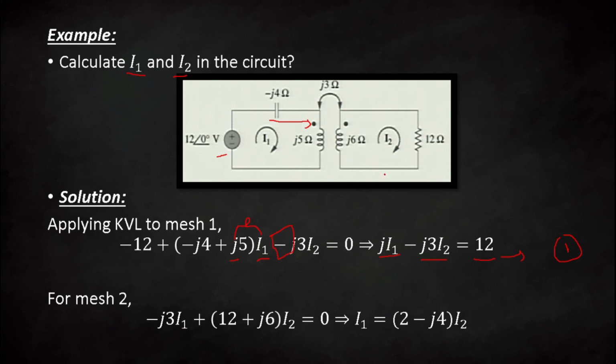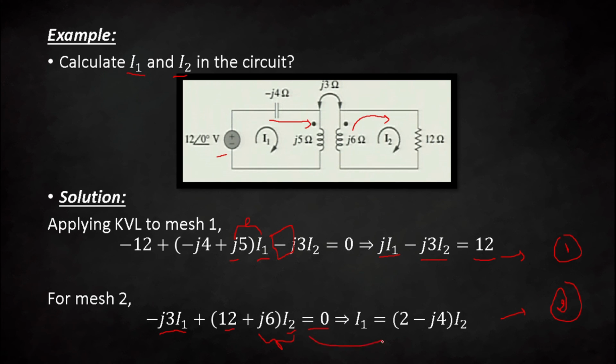Now you apply KVL into the second loop, there is no voltage source, so 0 is equal to 12 into I2 plus J6 into I2, that is your self-induced voltage, and the mutual induced voltage is J3 multiplied by I1. Here you can see that your current is leaving from the dotted terminal, here it is entering from the dotted terminal, that is why the sign will be negative. Okay, so let's say this is equation number 2.